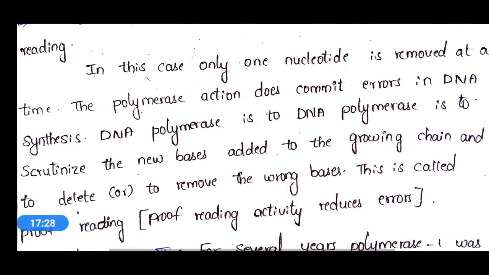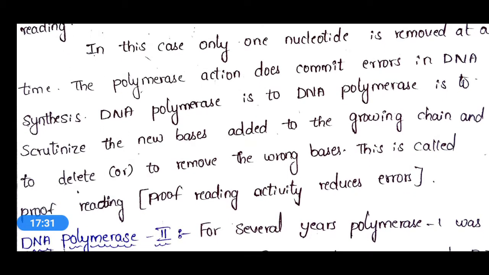The polymerase action does commit errors in DNA synthesis. That means sometimes the polymerization action will also have a few errors. For that reason proofreading is done at the end of the process. The role of DNA polymerase is to scrutinize the new bases added to the growing chain and to delete or remove the wrong bases. This is called proofreading.